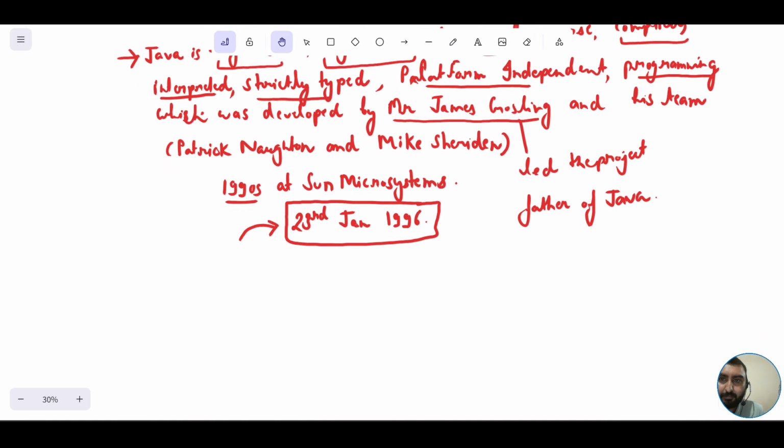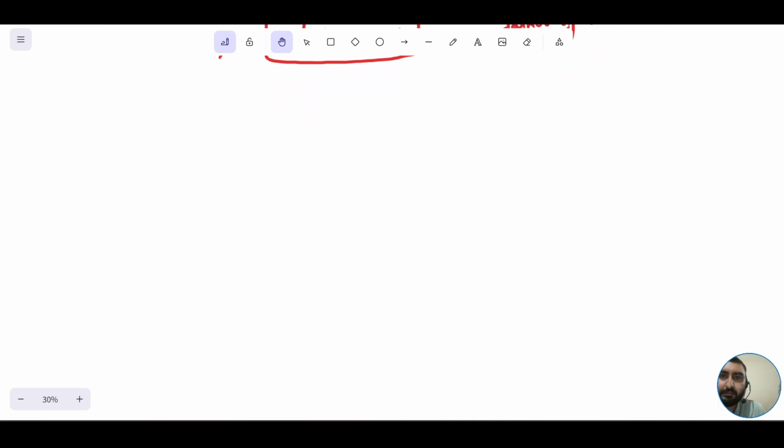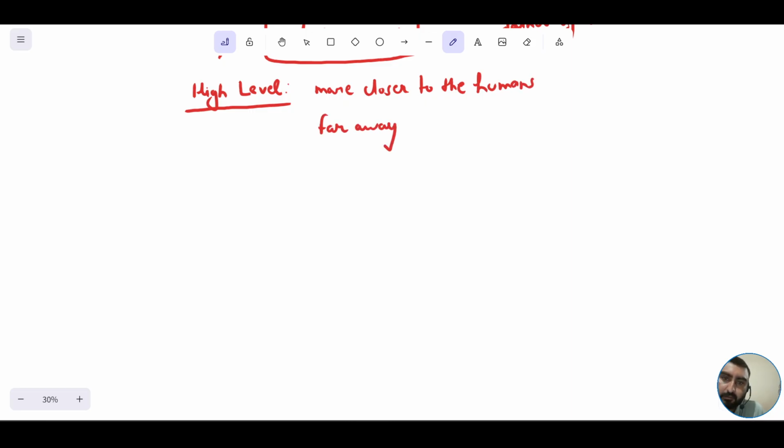Now, firstly, let me explain how Java is high level. Java is high level because it is more closer to the humans, and it's quite far away from the hardware, or you can say it's far away from the machines.